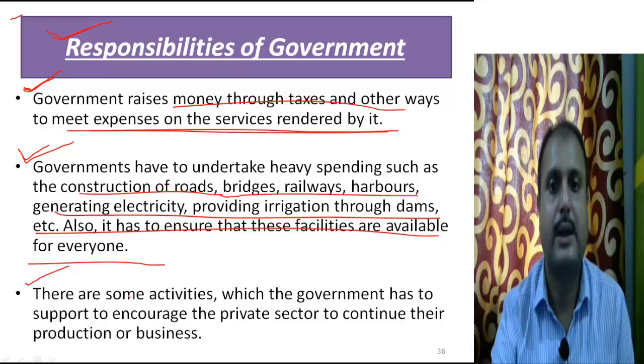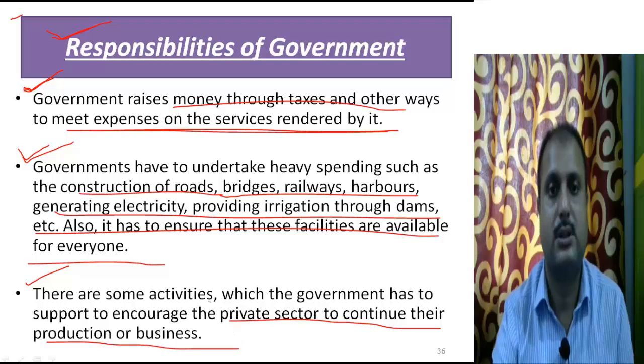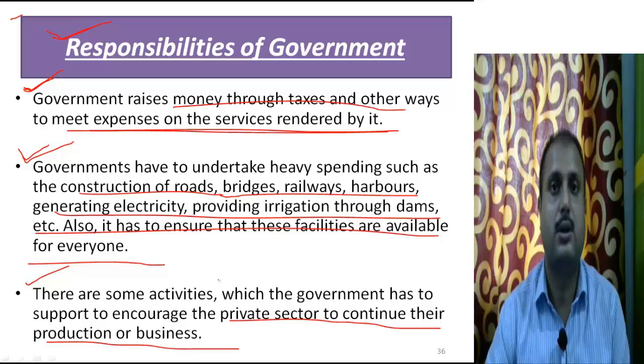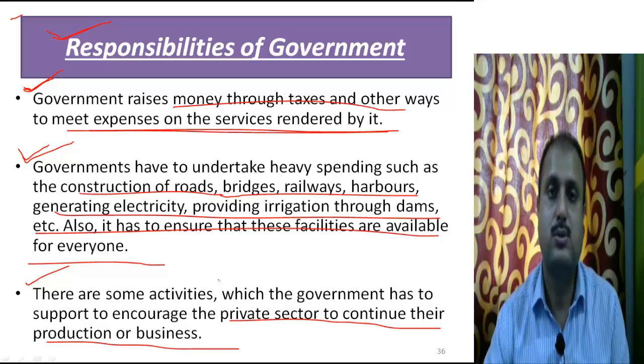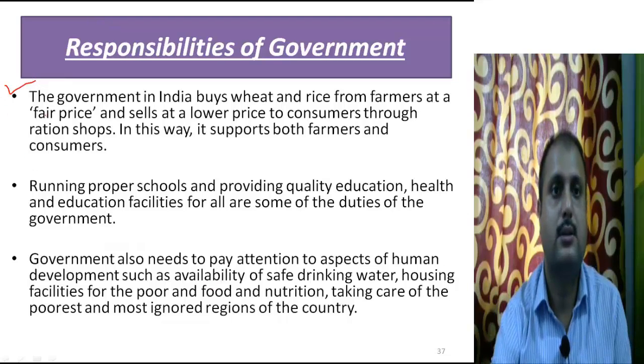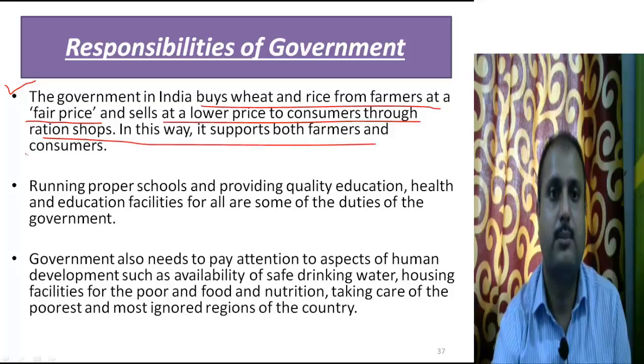Third one, there are some activities which the government can support to encourage the private sector to continue their production and service. The government will work as a guardian for the protection of the interests of its people in general. So what it can do, the most important thing is the agriculture sector. In the agriculture sector, through fair price, it can buy the wheat and the crop directly from the farmers and sell at the lower price to the consumers through ration shops. In this way, it supports both the farmers and the consumers.